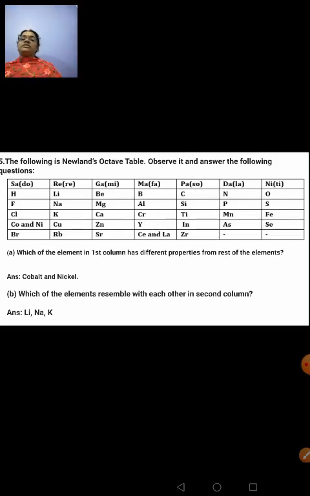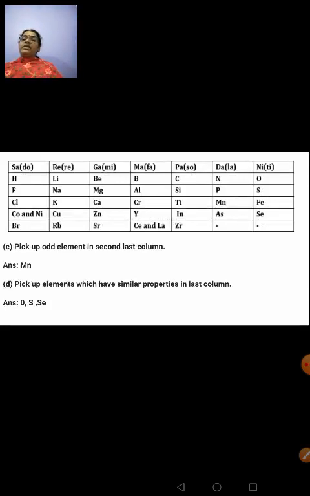Now look at the next question here. Same table, based on that, pick up the odd element in the second last column. Second last column is your Dha, that musical note, Dha, right? So what are the elements given there? Nitrogen, phosphorus, manganese and arsenic. So from this you have to pick up the odd one out. You can easily tell me arsenic is not a metal, nitrogen is not a metal. So which one is metallic by nature? Your manganese, right? So manganese is going to be the odd element in the second last column.